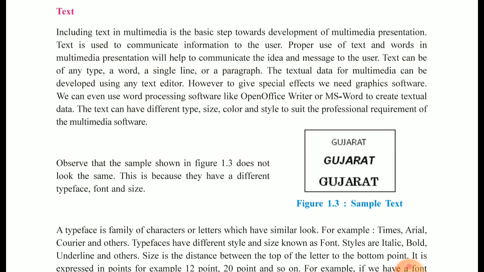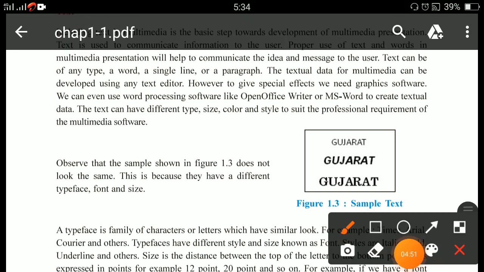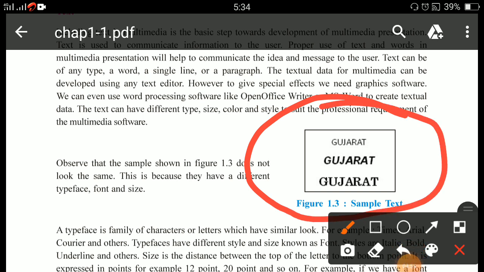See figure 1.3, consider this figure. In this figure 3 words are there: first Gujarat, second Gujarat and third Gujarat. You can see that all three are different. In the first the font style is different, in the second the font is different, and in the third the font is different, right?